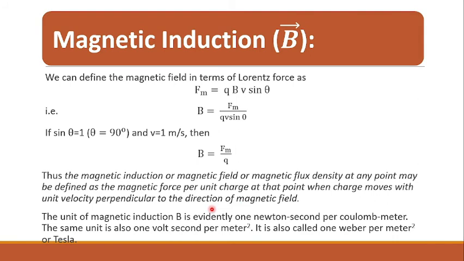The unit of magnetic induction B is evidently 1 Newton second per coulomb meter. The same unit is also 1 volt second per meter square. It is also called 1 Weber per meter square or Tesla. So SI unit we generally use Weber per meter square or Tesla.